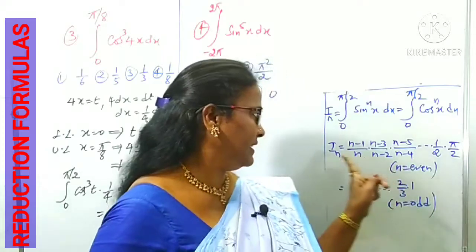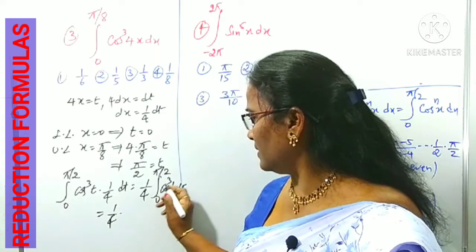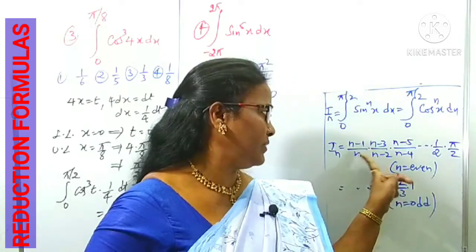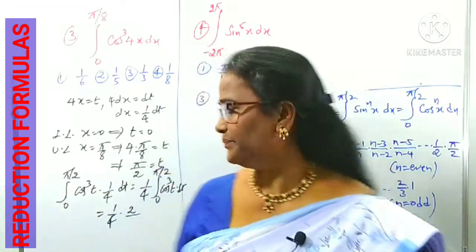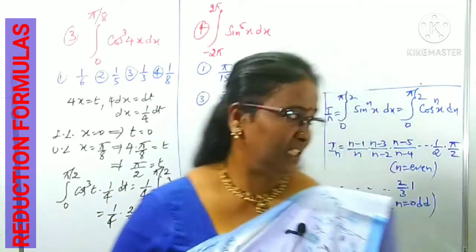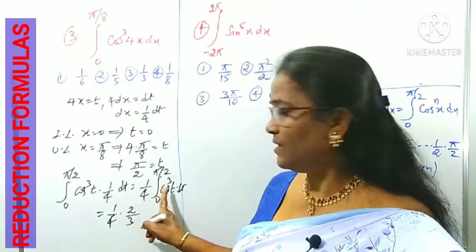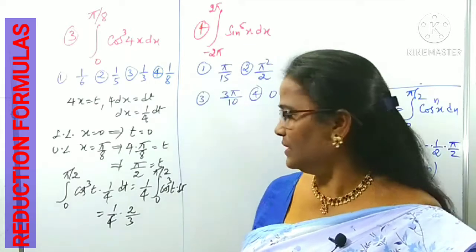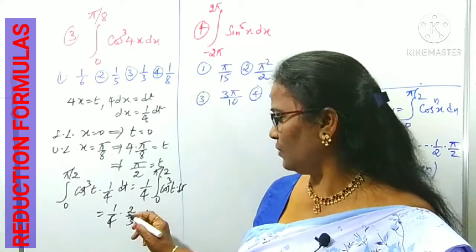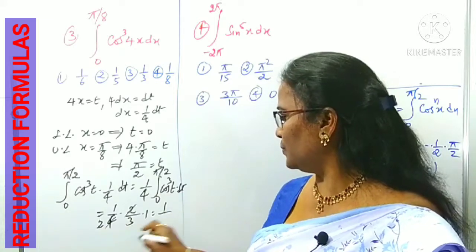I3 we can write as (n minus 1) by n, where n is 3. 3 minus 1 is 2. So 3 minus 1 into 3 minus 1 by 3, what did you get? 2 by 3. When can we get 2 by 3? When n is odd. What is the 3 here, odd number or even number? Yes, odd number. Immediately you can use that as into 1. Then 2 twos are 4. Therefore, what is our answer? 1 by 2 into 3, 1 by 6.